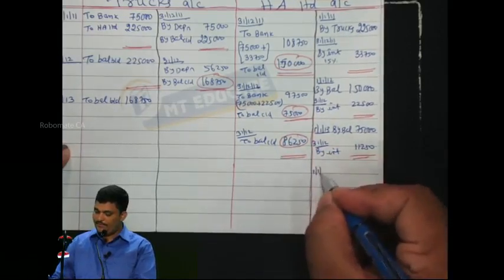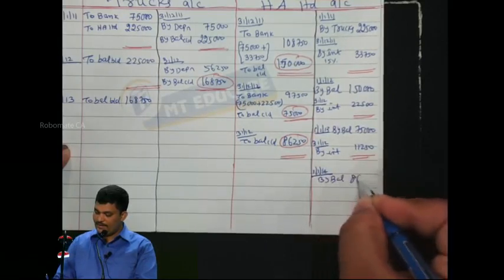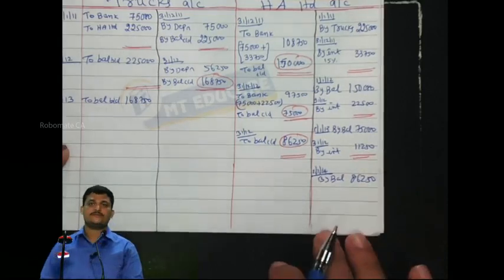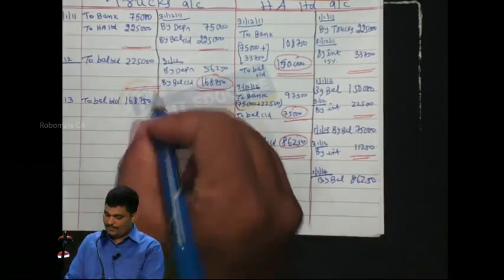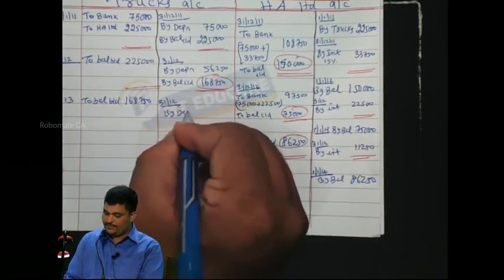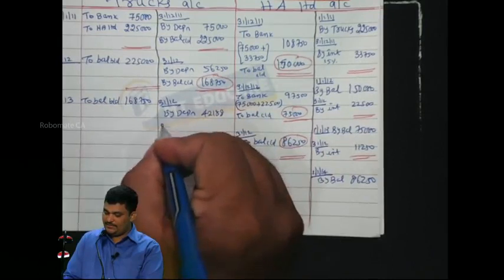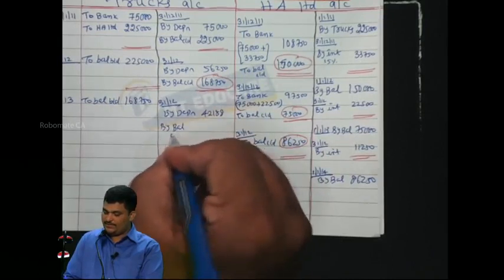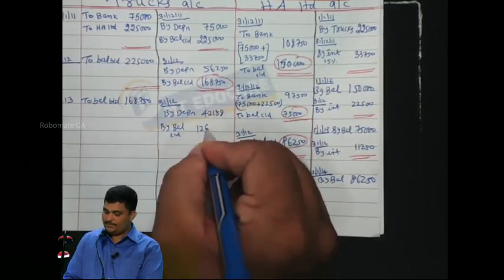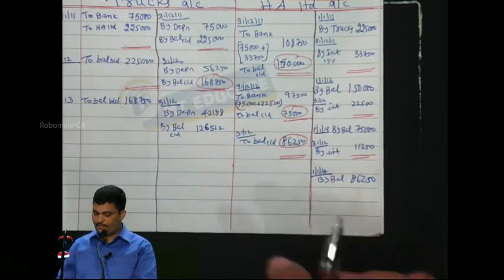Then we have 1/1/14 by balance 86,250. Here 31st December by depreciation 42,188. By balance carry down 126.